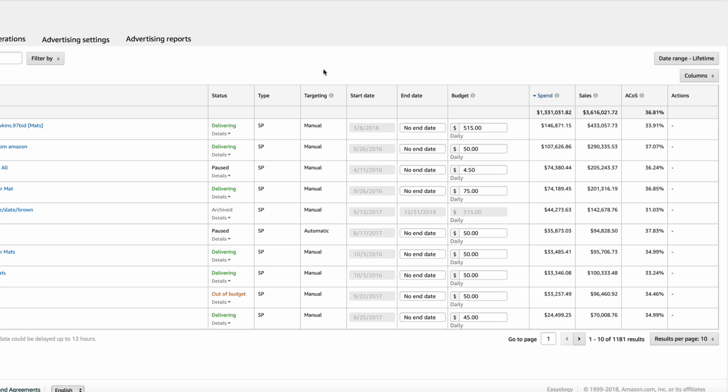But in general, our strategy has always been, if we can hit our target ACOS, our break-even ACOS of 40% or less, then we scale. Then what we do is we uncap our budgets, and we basically tell Amazon we want to be at this point for as many sales as possible because we're breaking even, and there's a benefit to breaking even.